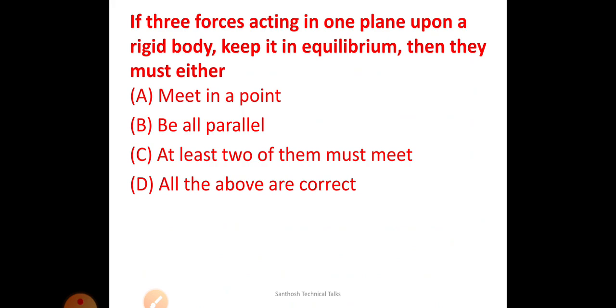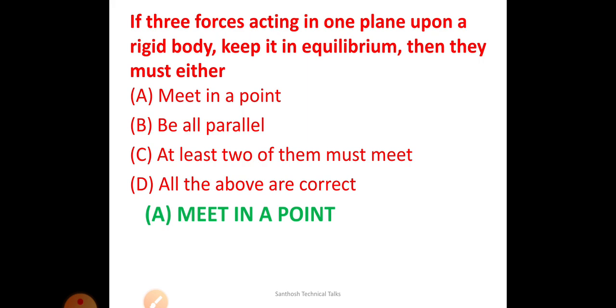Next, if three forces acting in one plane upon a rigid body keep it in equilibrium, then they must, what happens, they must meet at a point. If it should be in equilibrium, it should meet at a point. It is a simple question on Lami's theorem. If you are not understanding this question, you cannot answer it.